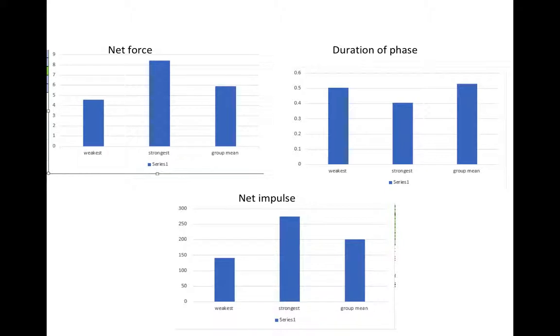The force produced and the duration it produced results in the impulse of the jump, which is shown in this last graph. Although the weaker performer had a higher duration of the phase, their force was significantly lower, so this is why their impulse is lower than the stronger performer. The weaker performer's impulse was 141 newtons per second, whereas the stronger performer's impulse was 276 newtons per second. Their score was also lower than the group average, which was 201.77 newtons per second.